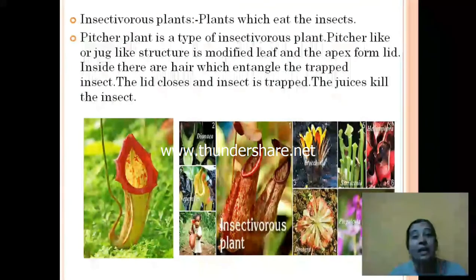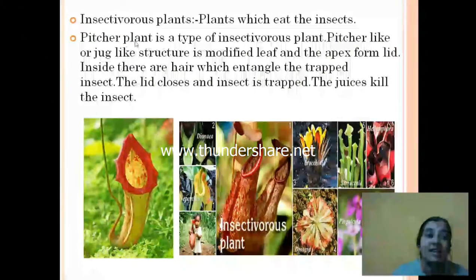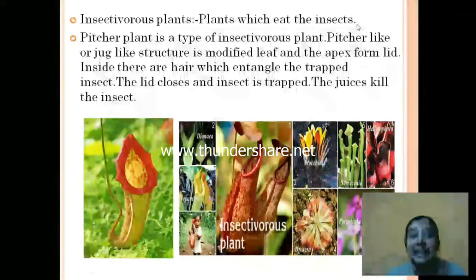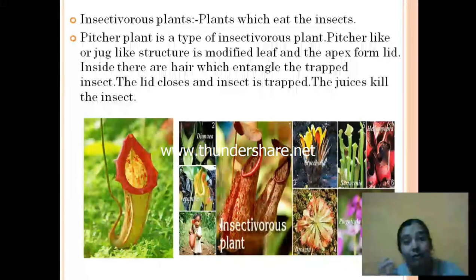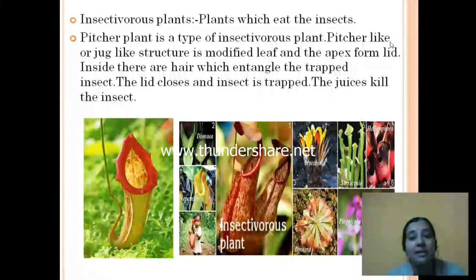Now we had heterotrophic nutrition, and we saw parasitic plants. Next are insectivorous plants. That means plants which eat insects themselves. How does it happen? Let's see here. Insectivorous plants eat insects as their food for their nutrition. One such plant is the pitcher plant. It is a type of insectivorous plant, pitcher-like or jug-like.